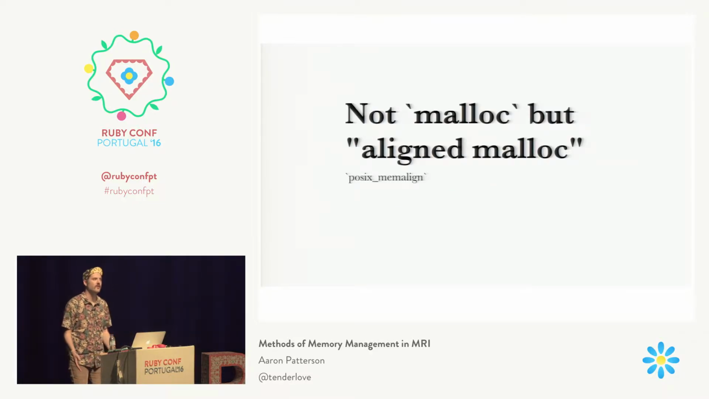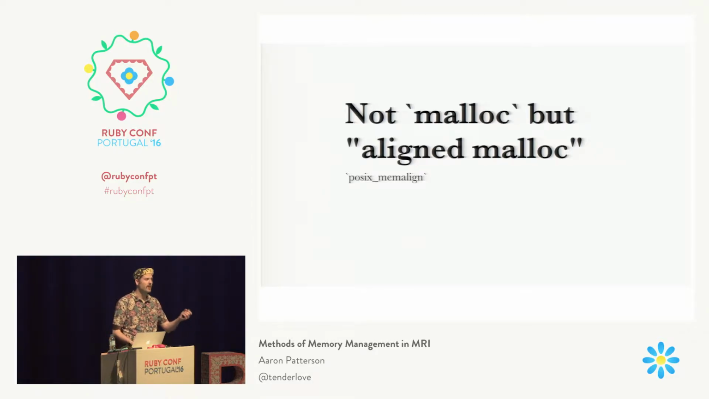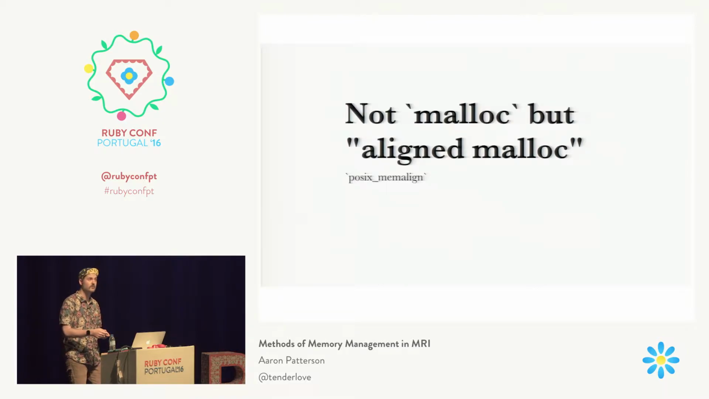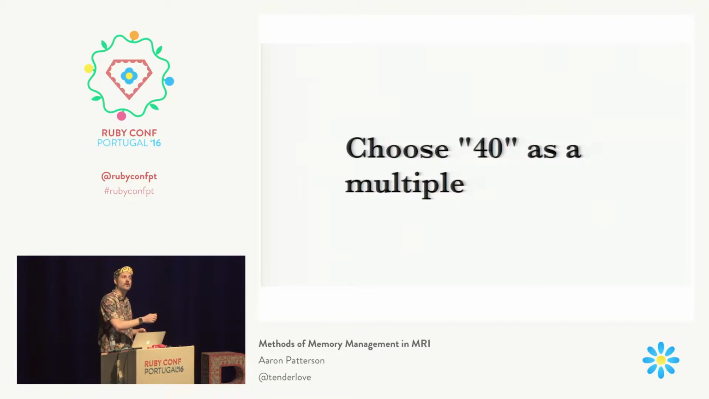And what that does is it says, okay, operating system, give me a chunk of memory, but I want the address of that chunk of memory to be evenly divisible by some particular number. We say we want you to be evenly divisible by some number, and we'll choose our multiple. Our multiple is going to be 40. And you'll notice that is key. We choose 40 because our Ruby object size is 40.